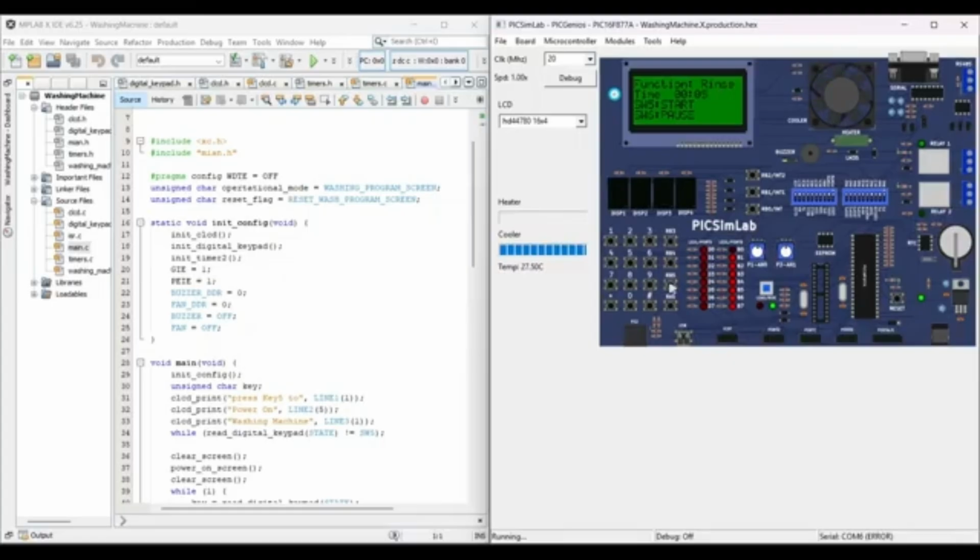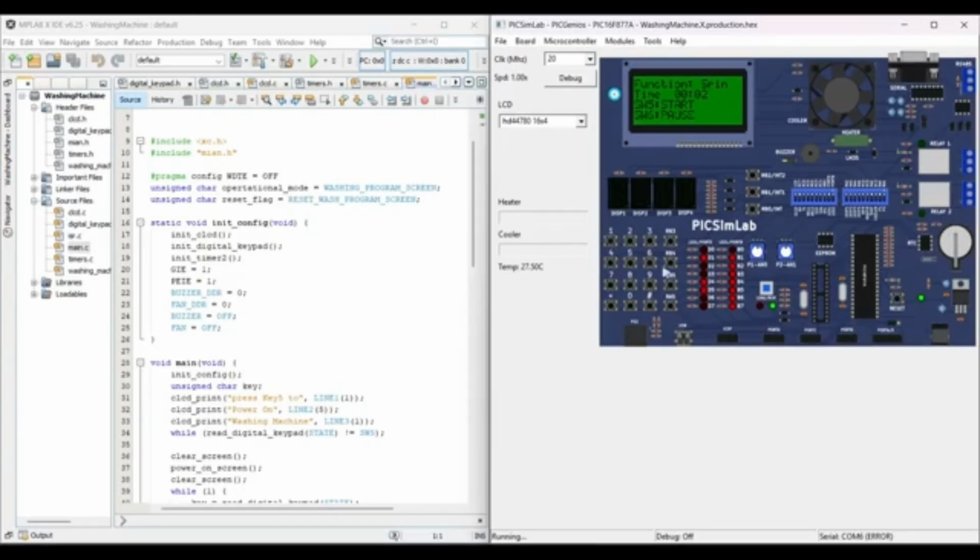And here you can also pause the washing machine. In the pause, if you, for example, press the pause button on your washing machine at home, it will stop the washing machine right there. So you can continue it from there or you can stop it from there also. So I can also start. And the door selection, the thing about the door open screen, I will show you now.